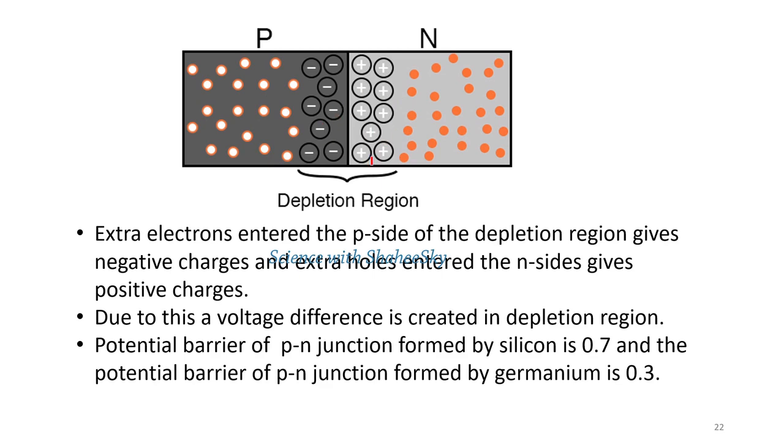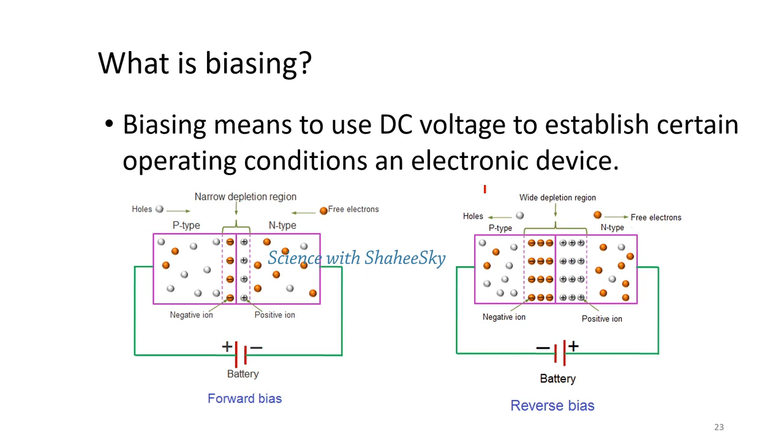Therefore, we connect an external battery to the p-n junction to regulate the flow of charged particles. This is known as the biasing process. Biasing occurs when we give a voltage greater than the barrier voltage.